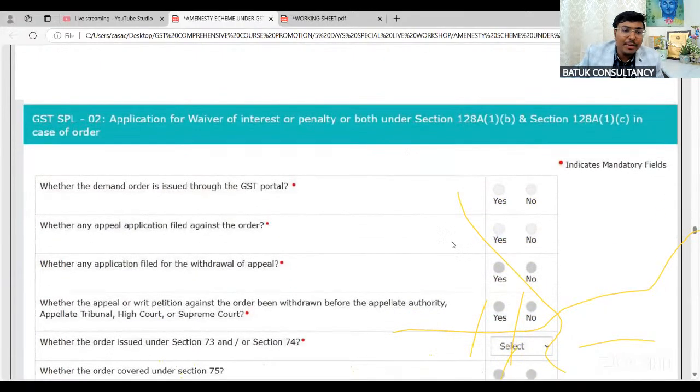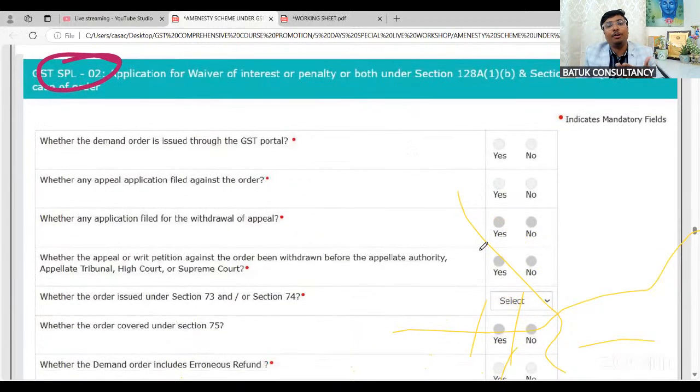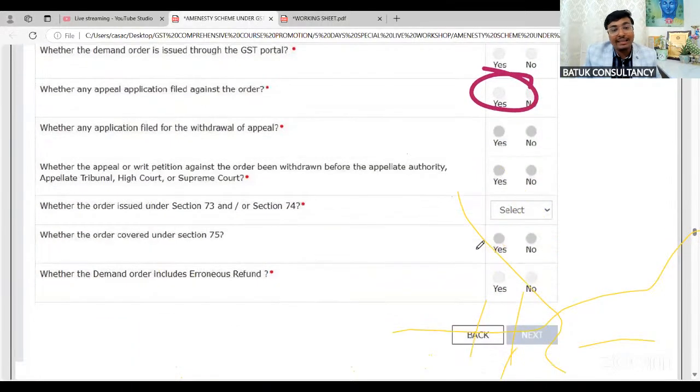Now, SPL 02: whether the demand or order is issued through the GSTN common portal, you have to select yes or no accordingly. In SPL 01, they ask the question on notice; in SPL 02, they ask the question on order. Whether any appeal application is filed against the order, we just need to select yes or no. Whether any application is filed for the withdrawal of appeal, because if the order has been passed and you have filed the appeal, first the withdrawal is required, because you need to submit the copy of the application as well on the GSTN common portal.